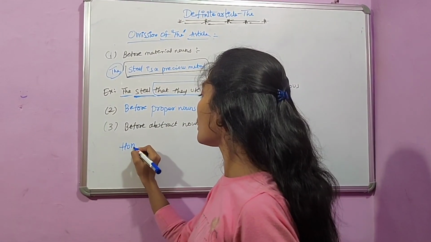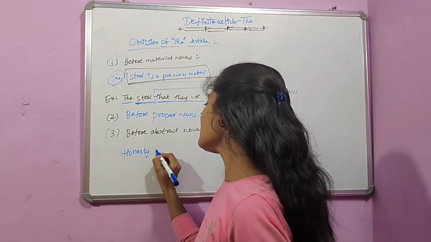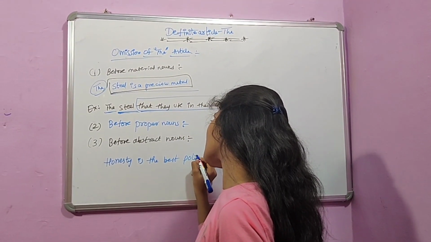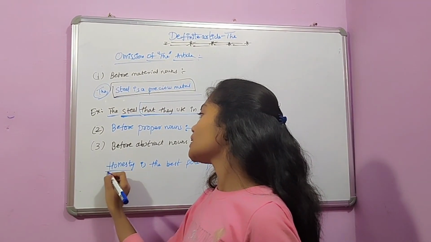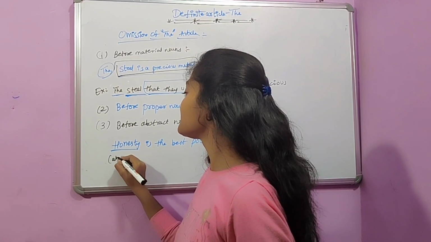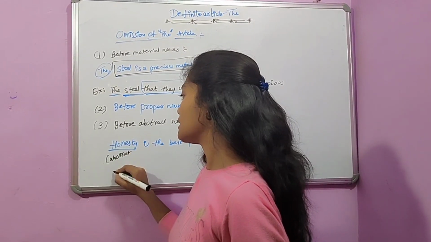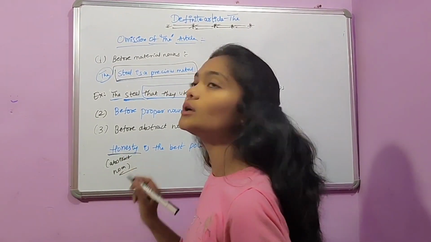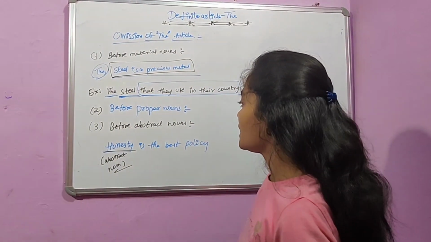For example, honesty is the best policy. As we all know, honesty is what kind of noun? It is an abstract noun, right? So we should not use the article before the word honesty.